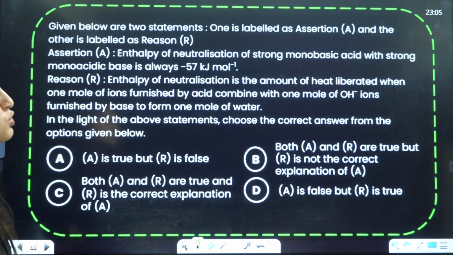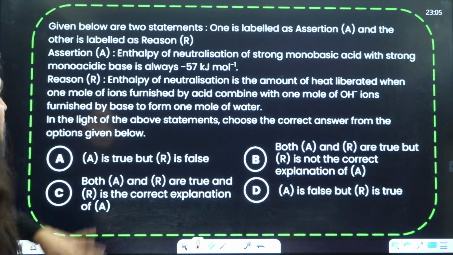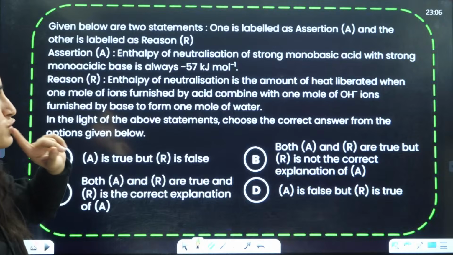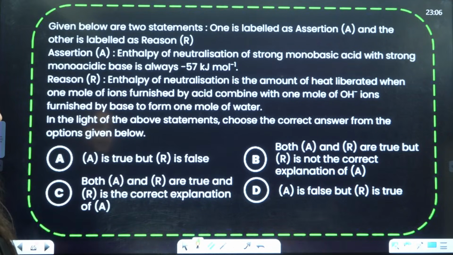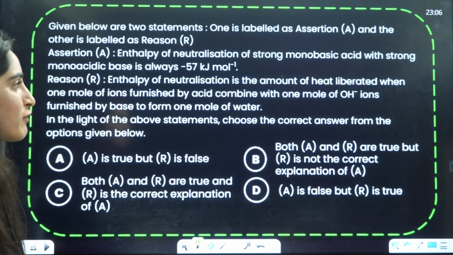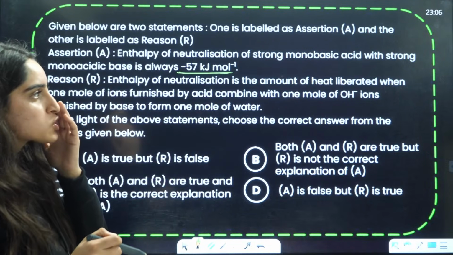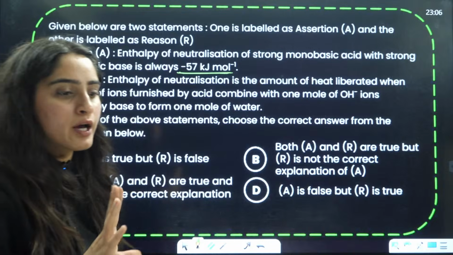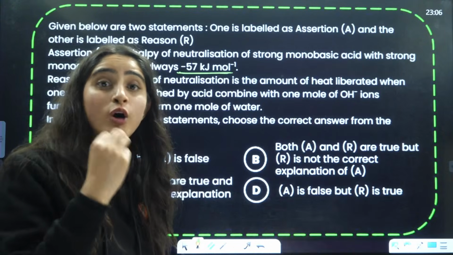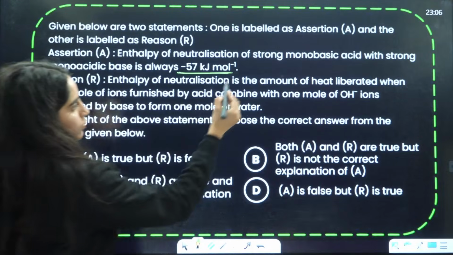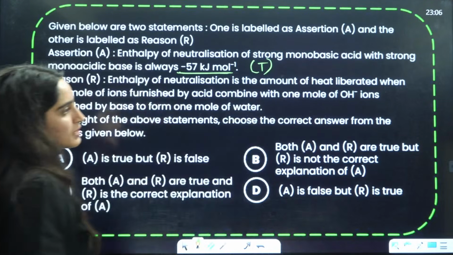Given below are 2 statements. One is labeled as assertion, the other is labeled as reason. Enthalpy of neutralization of a strong monobasic acid with a strong monoacidic base is always minus 57. This is basically from practical chemistry also, we do this, right? So enthalpy of neutralization for a strong monobasic acid and base like NaOH, HCl, it is minus 57 kilojoule per mole. That is true, right?